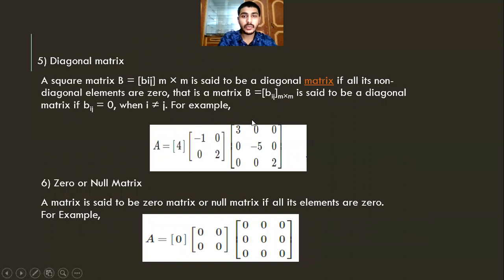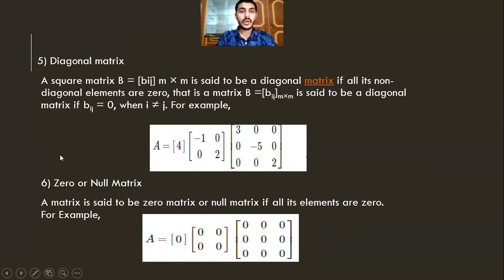We can also say that this is a square matrix, because we have here three columns and three rows. We can say as a rule that in a diagonal matrix all the rows and columns should be equal, and the second thing is the other numbers should be zero. Here we can say that all numbers are zero, only these are numbers.